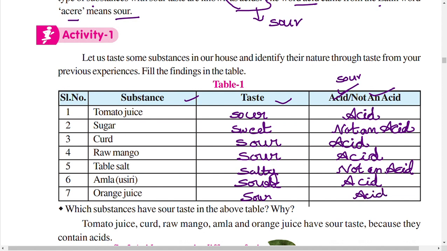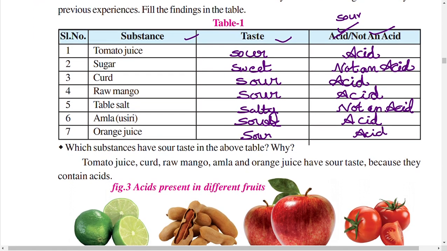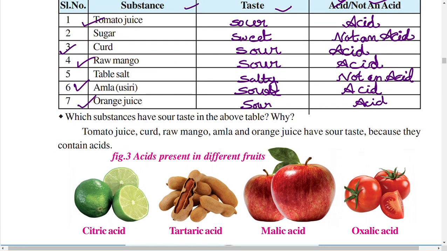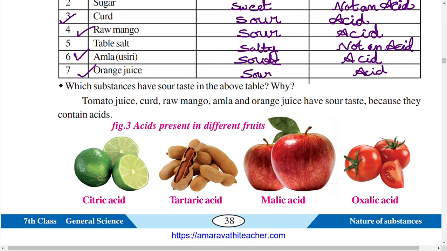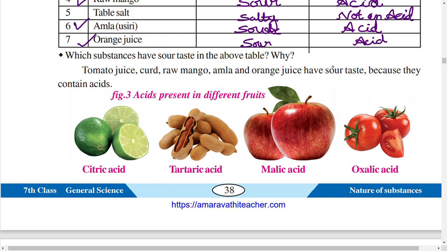So which substances have a sour taste in the above table? See, tomato juice, curd, raw mango, amla, orange juice. All these have a sour taste because they contain acids. Okay. See, what are these? Lemon, this one is tamarind, this one is apples, and these are tomatoes. Lemons contain citric acid.